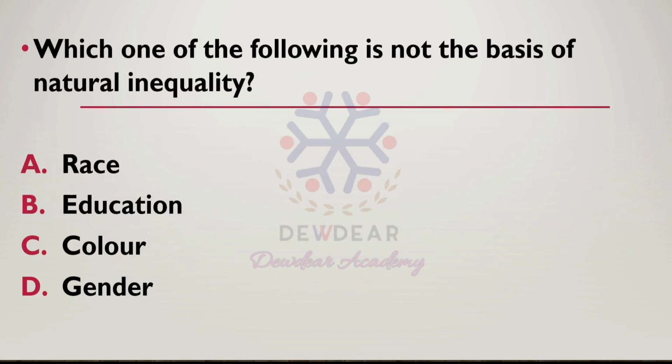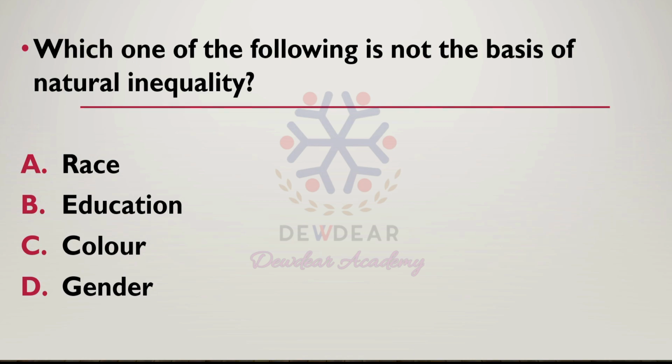Then the next question. Which of the following is not the basis of natural inequality? Options: race, education, color, gender. This is an easy question. We know natural inequality involves the differences between one human body and that of another. That means it is a product of nature.